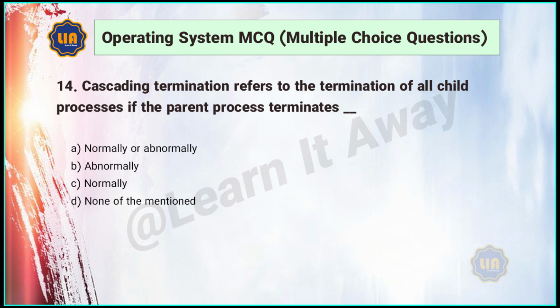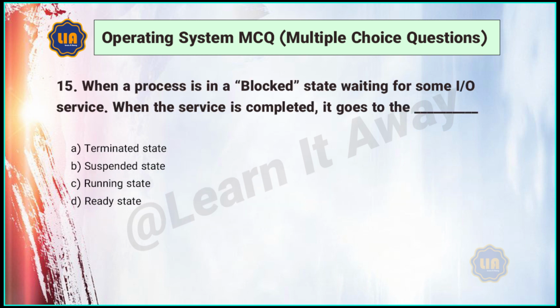14. Cascading termination refers to the termination of all child processes if the parent process terminates: A. Normally or abnormally. B. Abnormally. C. Normally. D. None of the mentioned. Answer: A.